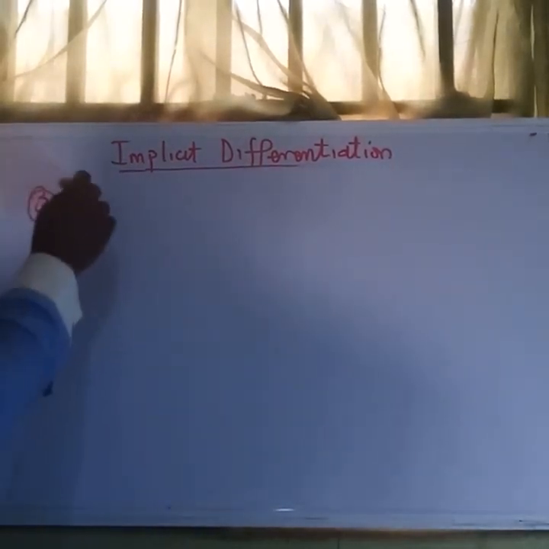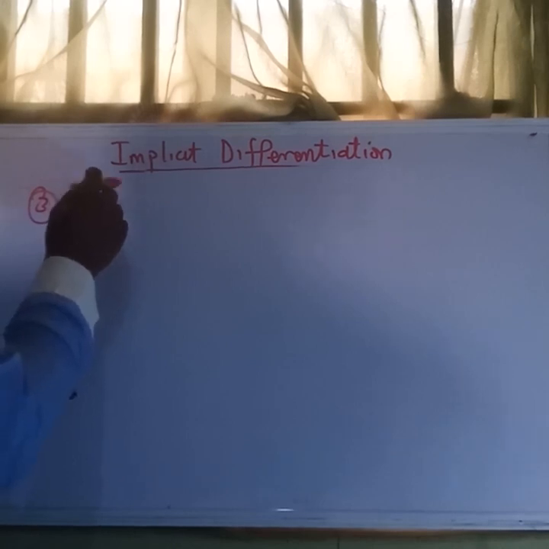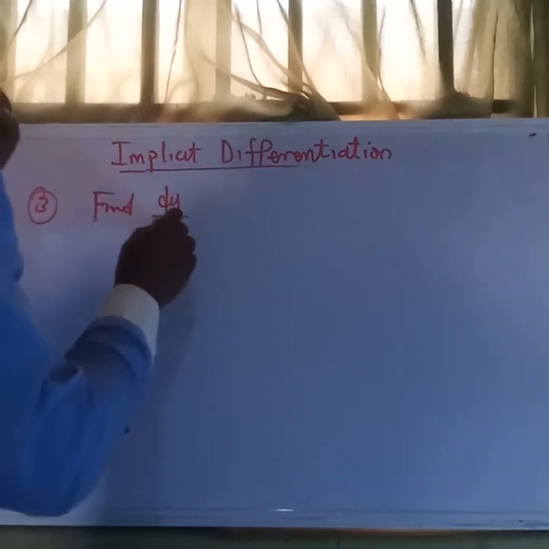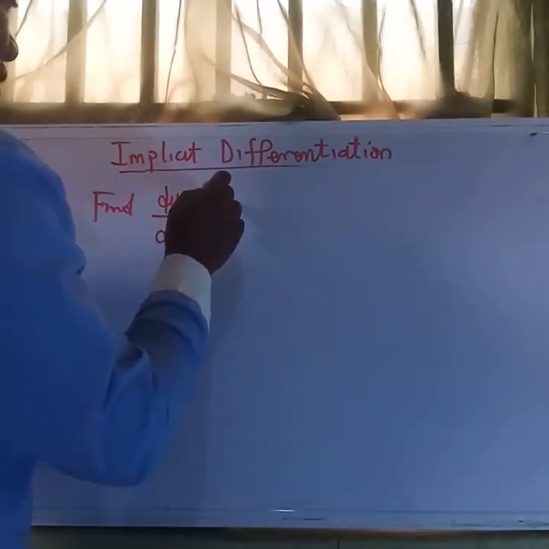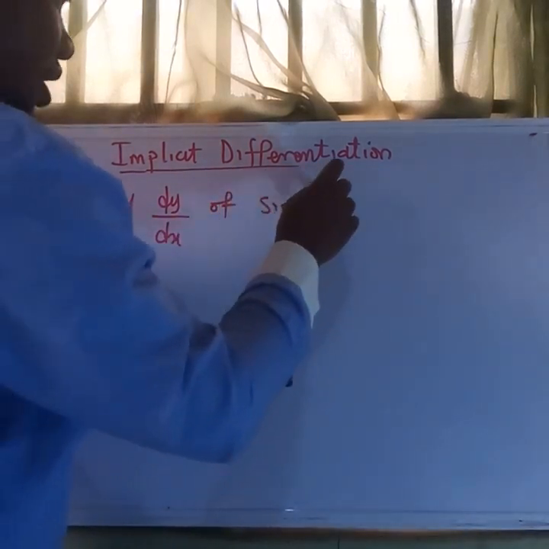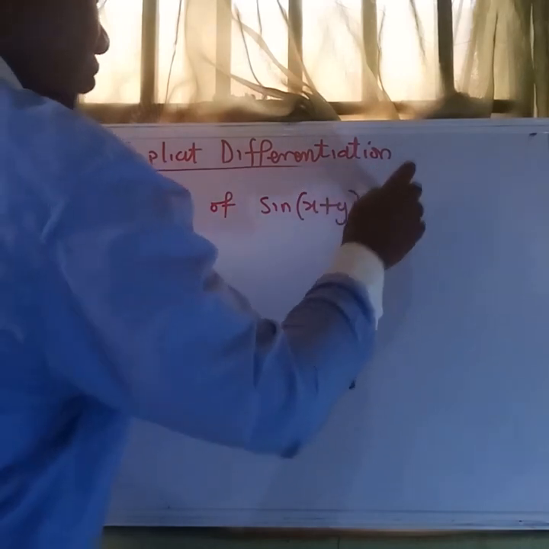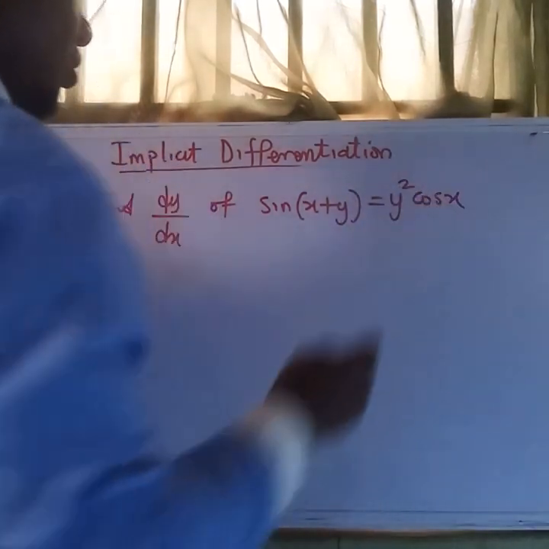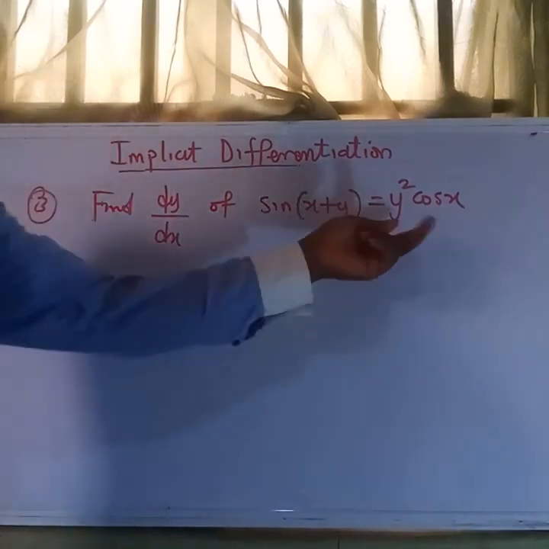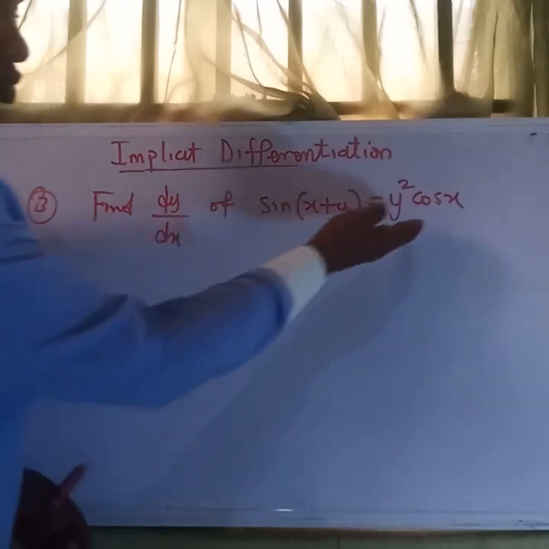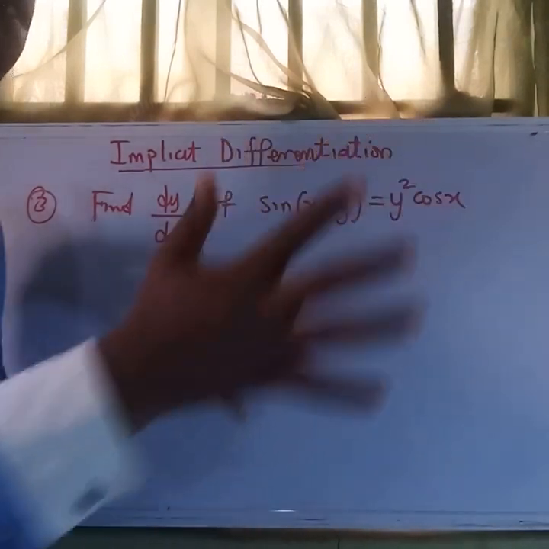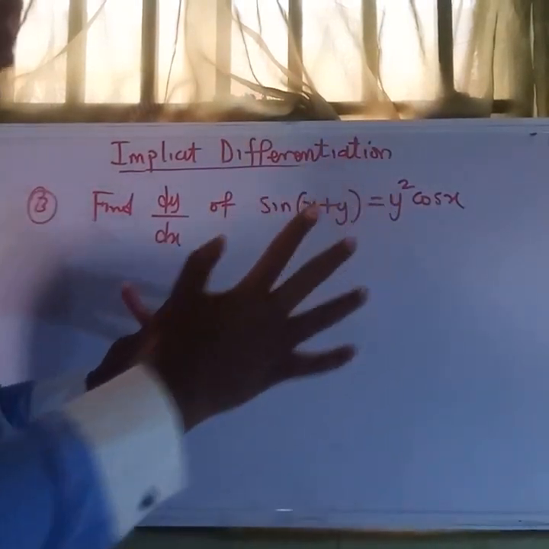So I want to differentiate, or find dy/dx of the function sin(x plus y) equals y squared cos x. As I've said earlier, we can differentiate this directly since we are sure that this is an implicit function. It's implicit because when we take this term to this side, everything will go to 0. So if you have the graph of this function, it will be enclosed in a plane.